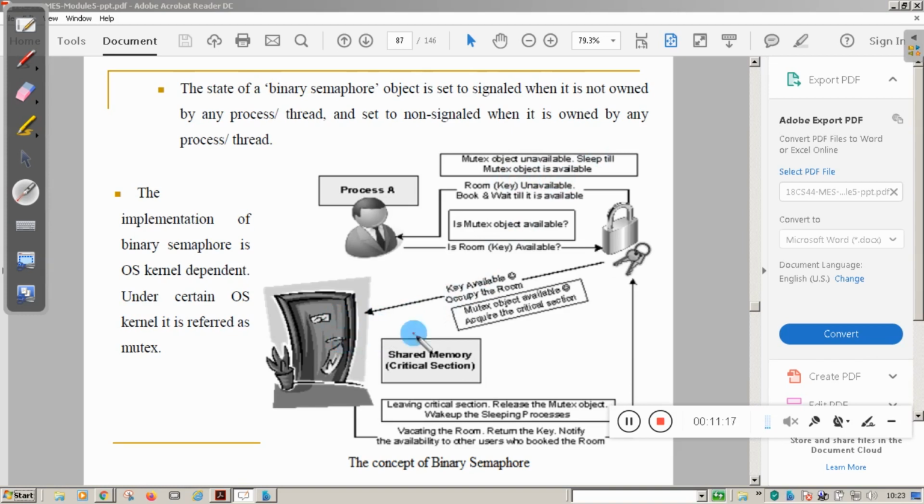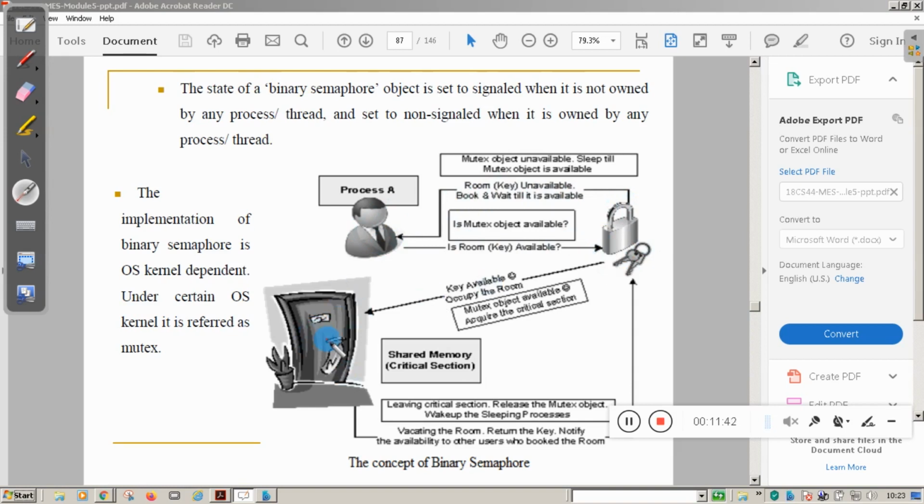The process which is using this particular resource will give the signal, like here in the diagram it is shown by a lock and key. That is, the key is unavailable. Wait till it is available. So this process will go into sleep. Once the key is available, then the process will access the resource.